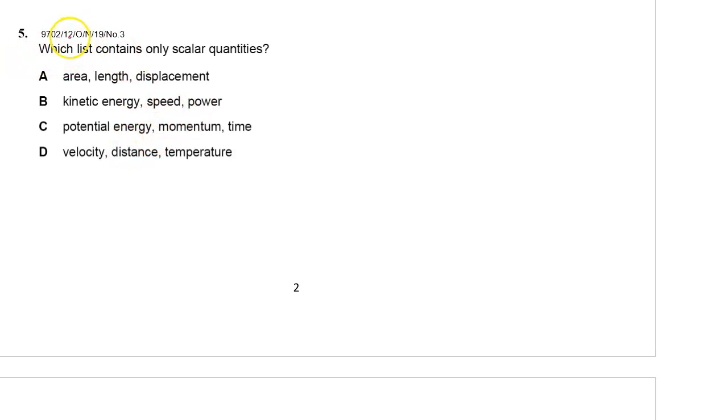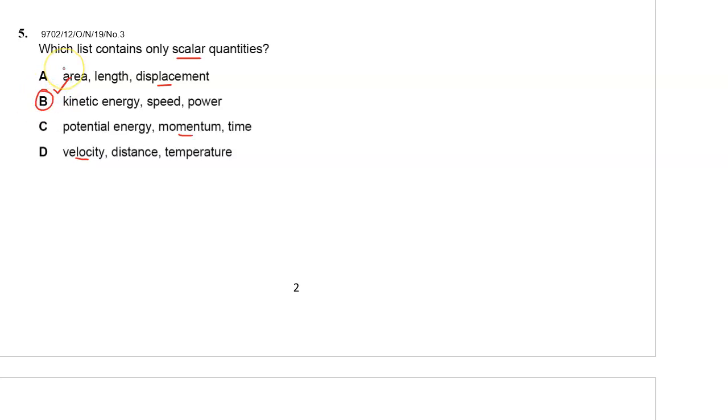This was set on paper 1, 2, question number 3. Which list contains only scalar quantity? To do this one very fast, you just identify the vector quantities. Displacement is a vector quantity. There's no scalar quantity here. Potential, momentum is a vector quantity. Velocity is a vector quantity. So scalar quantities are only in B.